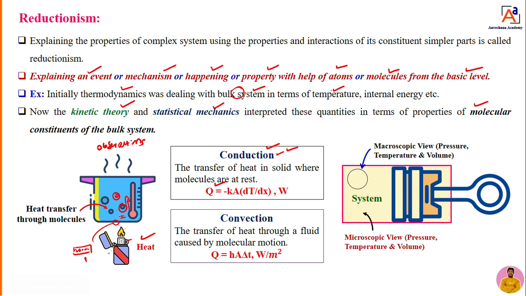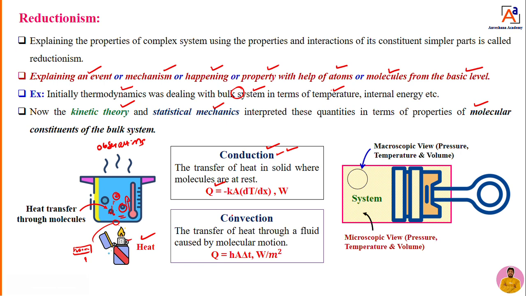Because in the second case, heat is getting transferred in a medium. In the medium, the molecules absorb the heat and try to come up, and they interact with other molecules. Then the heat is transferred from one molecule to another. Heat is transferred from individual molecules to individual molecules, or group of molecules to group of molecules. That is nothing but the macroscopic and microscopic approaches we have in thermodynamics.